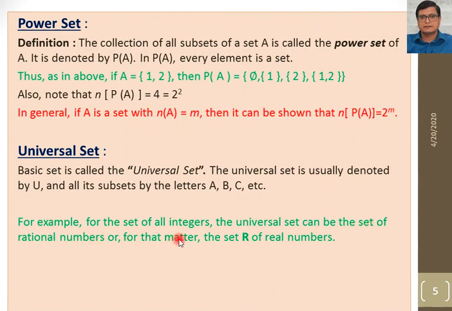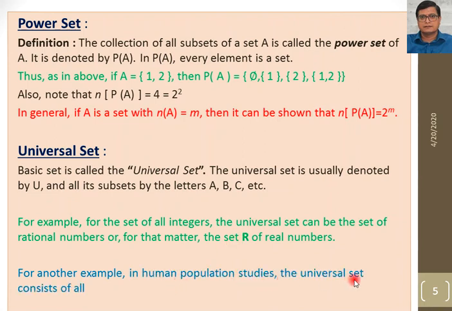This is because integers are a subset of rational numbers, and integers are a subset of real numbers also. So for integers we can take either the rational numbers or the real numbers as a universal set. Another example: in human population studies, the universal set consists of all the people in the world.